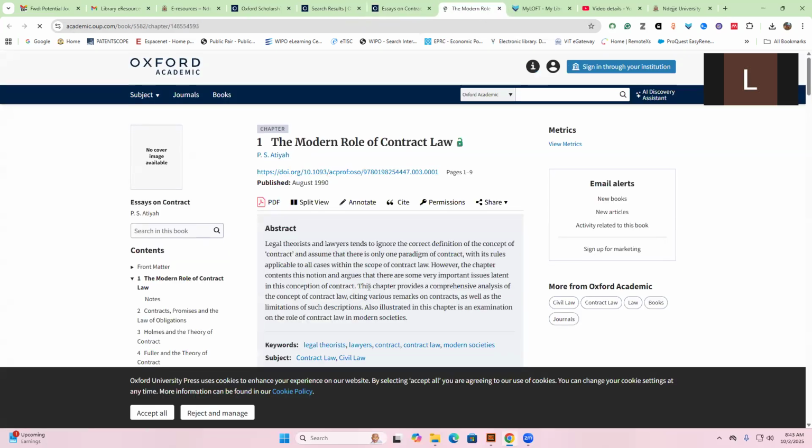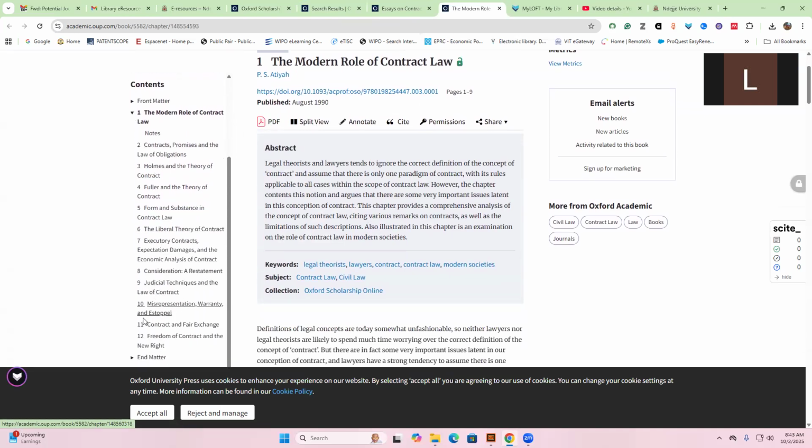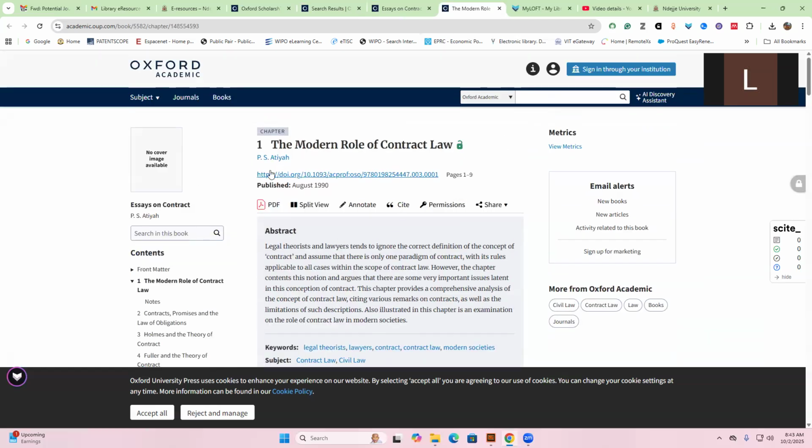When you go by chapter, the PDF is there before you download. The table of contents is listed again here within your chapter, so you don't need to go back. The keywords are also indicated, and the subjects are also indicated. Then there is what we call the digital object identifier. This is a unique number, which is very important. Each material is given a unique number. This one being a book has a general number, but even every chapter has its own unique number.